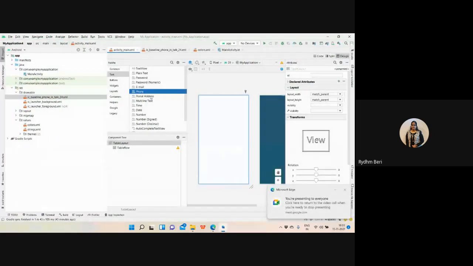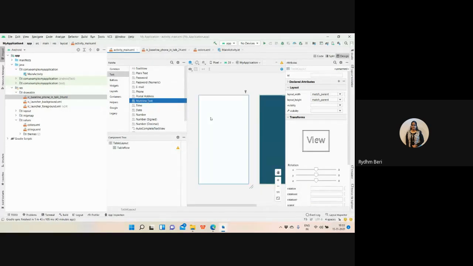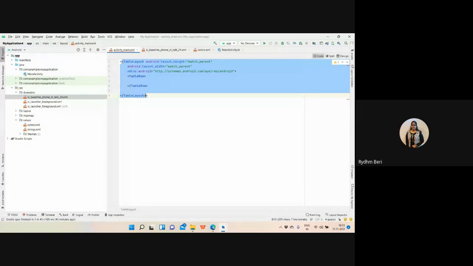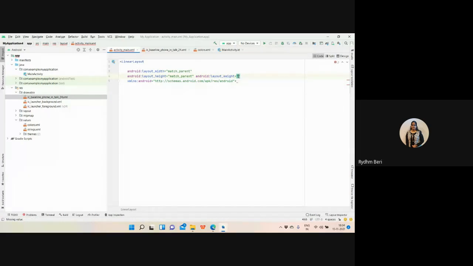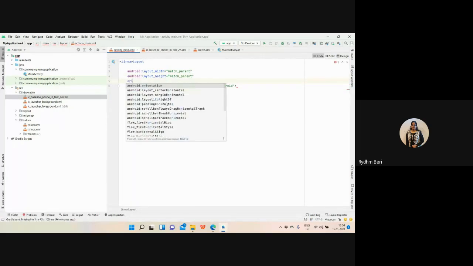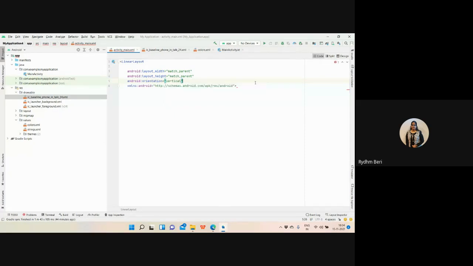After that, we have the phone number. If you want to have multi-line text, you can have that. Let me apply that one. Instead of table layout, let me have the linear layout only, and I'm going to remove this. I'm writing width as match parent and height as match parent, and let me have the orientation as vertical.